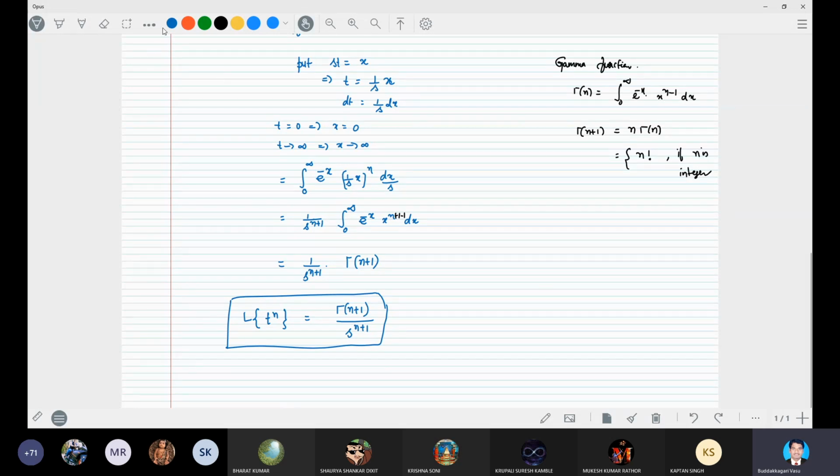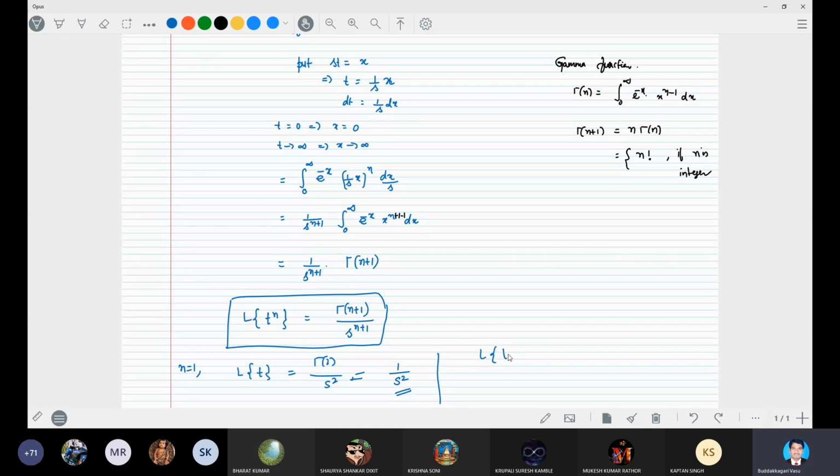Now we can specify when n is equal to 1. What is the Laplace transform of t? Gamma 2 by s square, and gamma 2 is 1 factorial, which is 1, so 1 by s square. The Laplace transform of t is equal to 1 by s square.